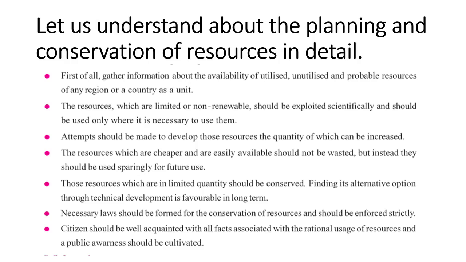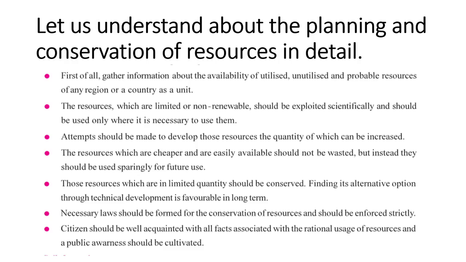First of all, gather information about the availability of utilized, unutilized, and probable resources of any region or a country as a unit. Now, to plan and to conserve the resource, what is the first step? Here they are showing the first step. The first step is to get the information.